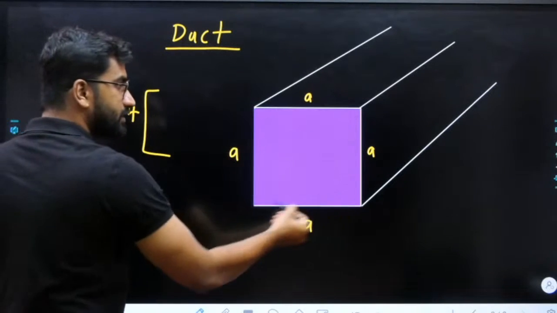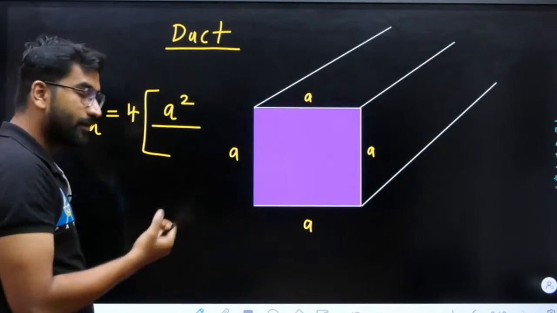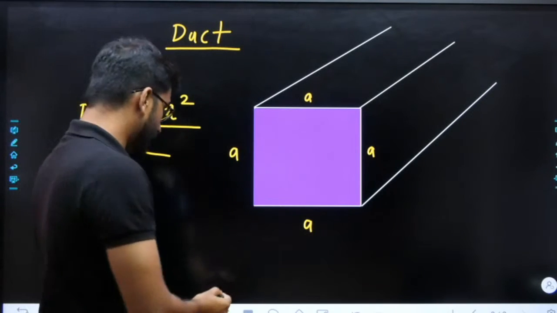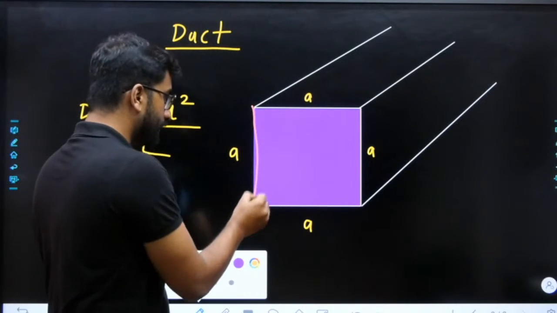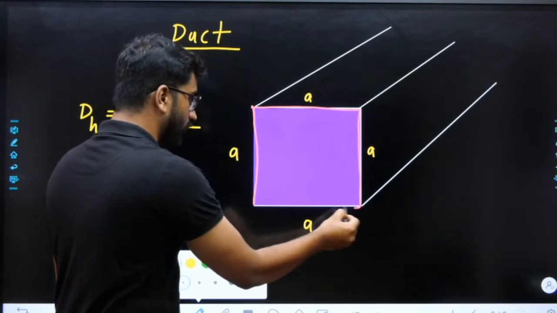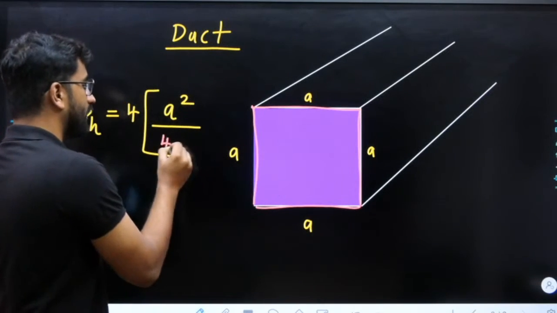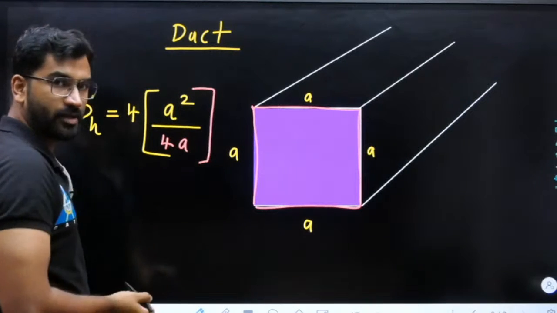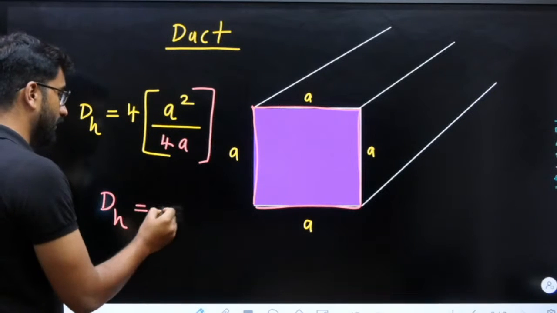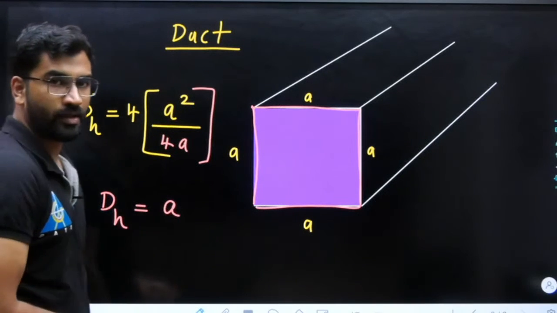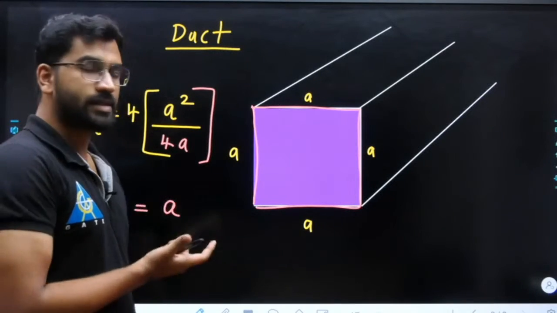So what will be your equation for hydraulic diameter for the duct? It will be A square, that shaded region, divided by which perimeter will be wet? When you have a flow through a duct, we can say this 4 perimeter, that is 4 times A, the wetted perimeter. So A cancels, 4 cancels, and your hydraulic diameter will be A, one side of the duct in case of a square duct. Clear? So this will be the value.